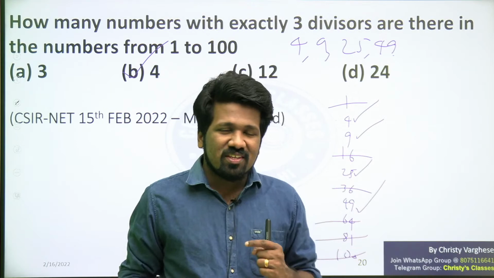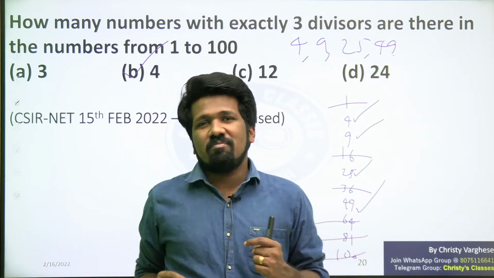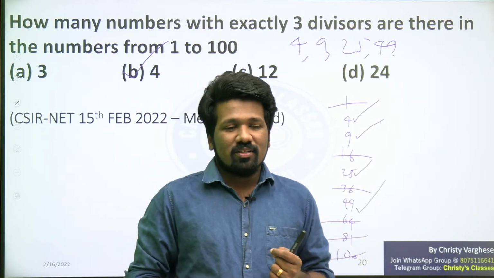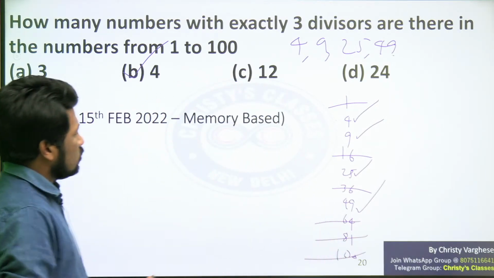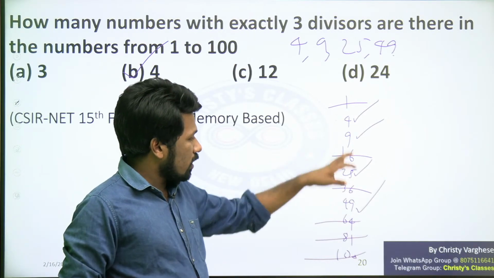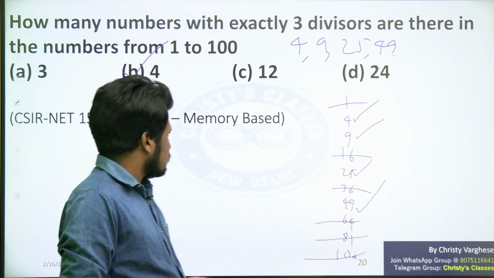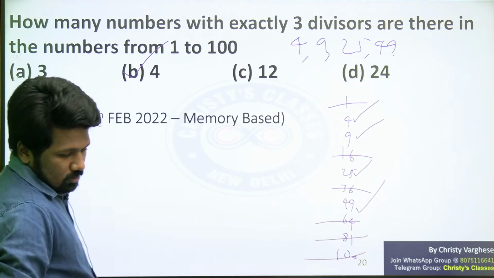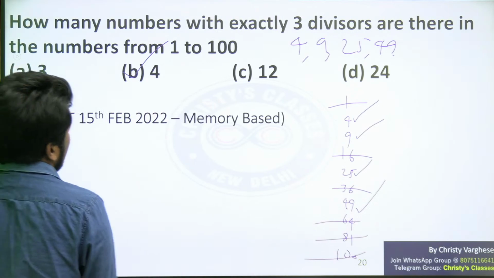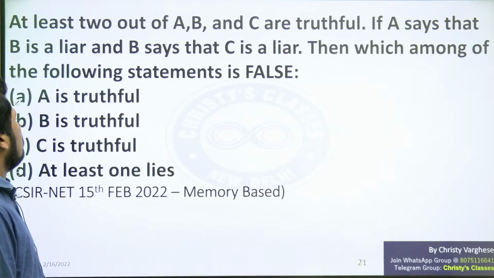Same factors means the square root should be a natural number, which means the number is a perfect square. But not all perfect squares; only 4, 9, 25, 49 work. If that is clear, for practice you can try above 100 also.